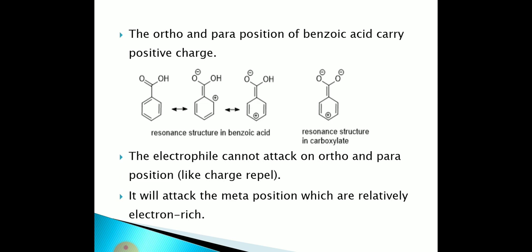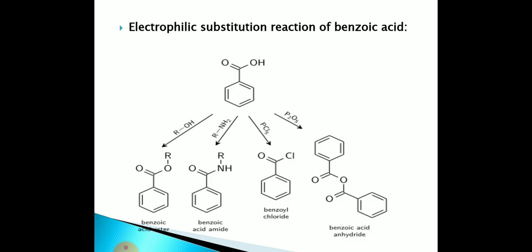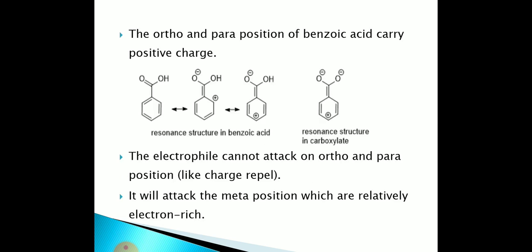That's why the electrophile attacks the meta position. Electrophilic substitution reactions of benzoic acid include nitration, halogenation, amination and so on.